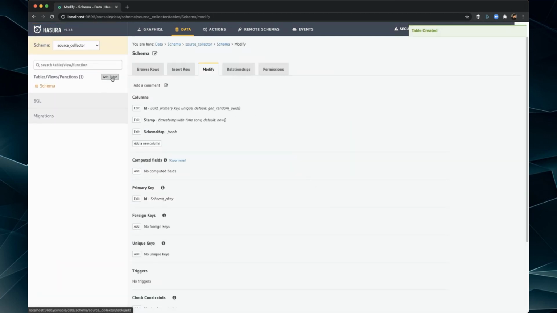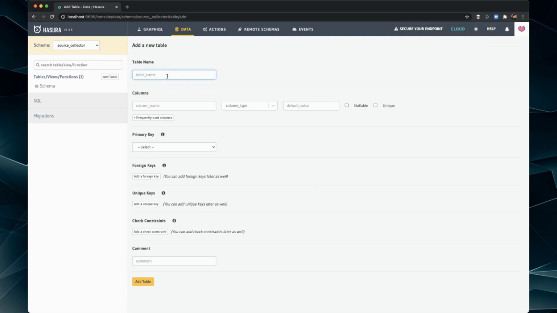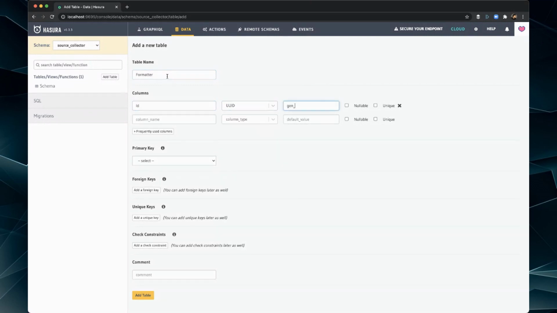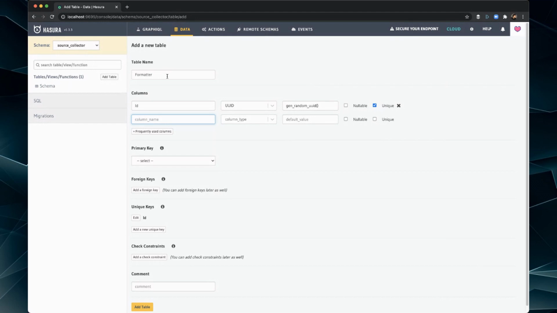And let's add another table. We'll go with formatter. It's a good name for it. It's UUID, again generate random UUID. Now your browser is supposed to actually autocomplete that for you. I think my browser is breaking something on the interface. But generally, you get that autocomplete for the default value there, which is really handy.